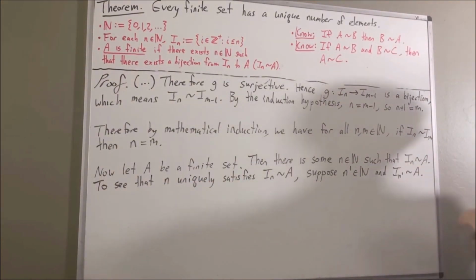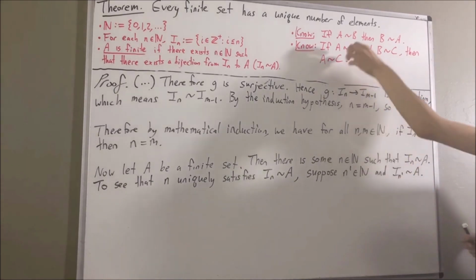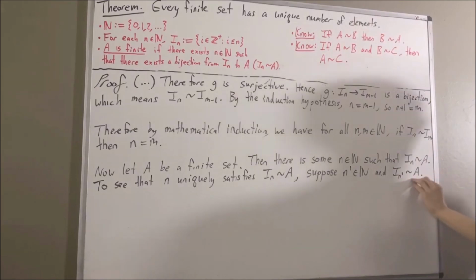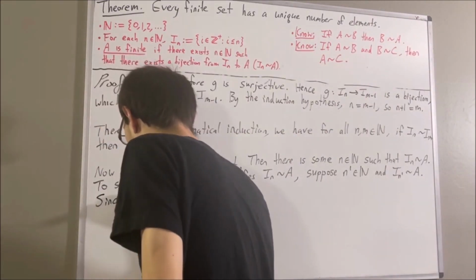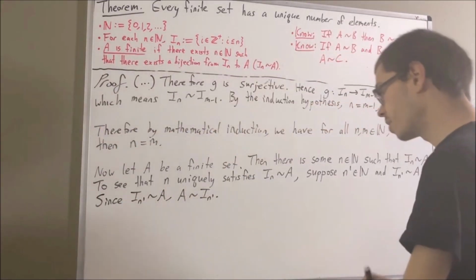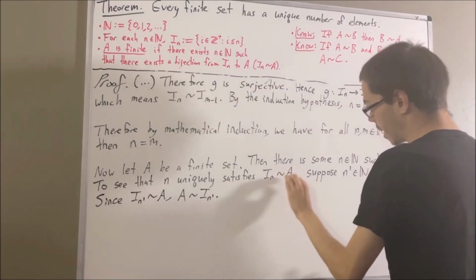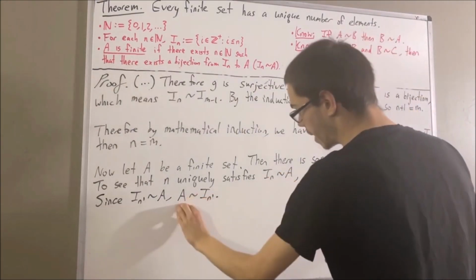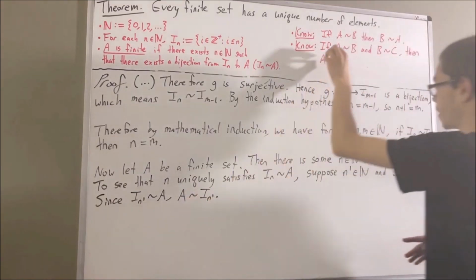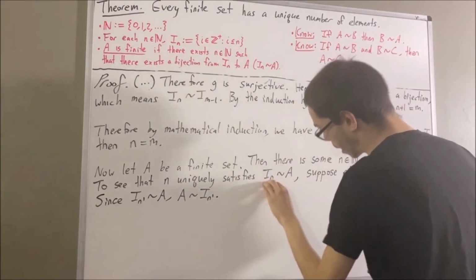So, since there is a bijection from I_{n'} to A, we know that by what we have here, there is a bijection from A to I_{n'}. Also, since there's a bijection from I_n to A, and there's a bijection from A to I_{n'}, it follows by the second fact that there is a bijection from I_n to I_{n'}.